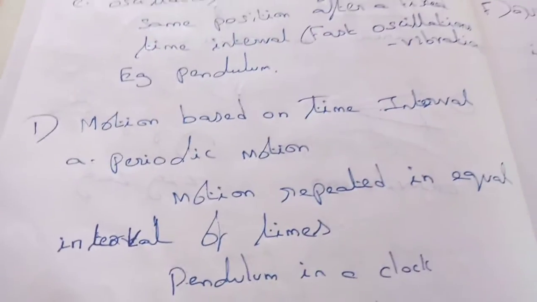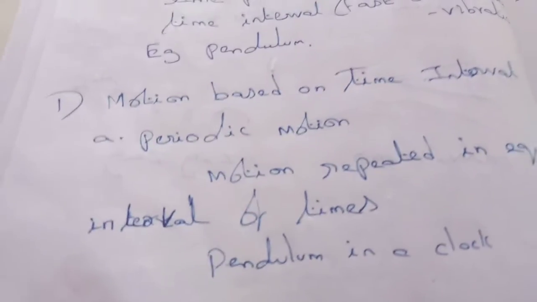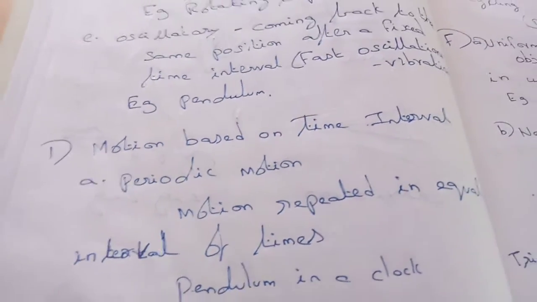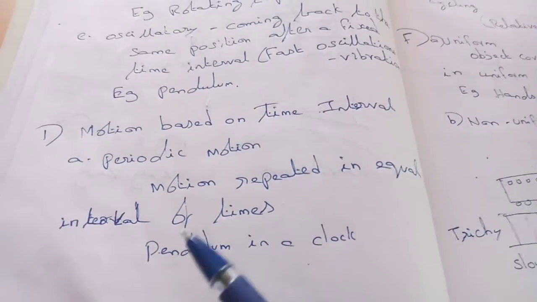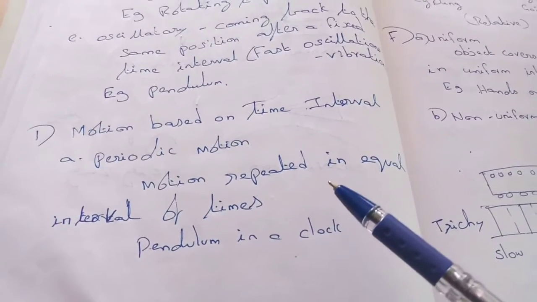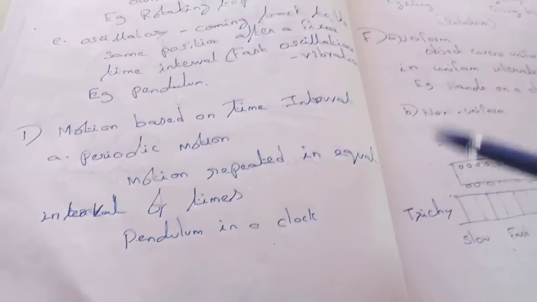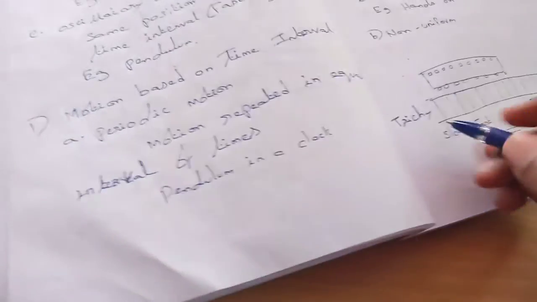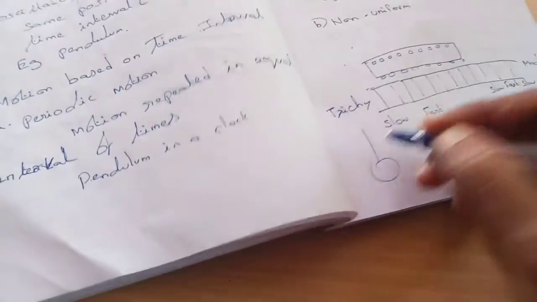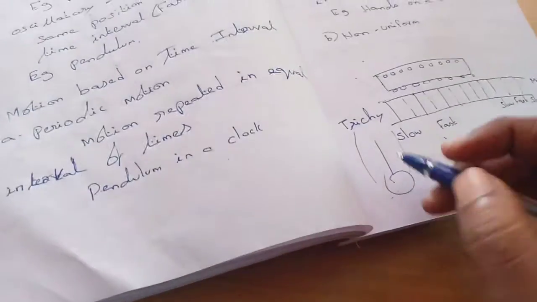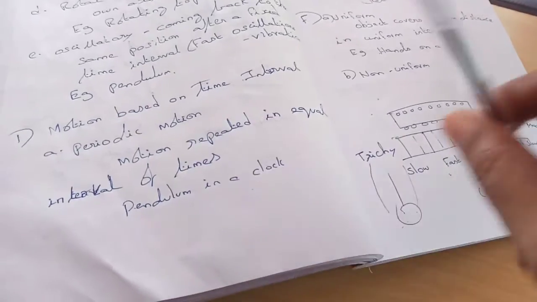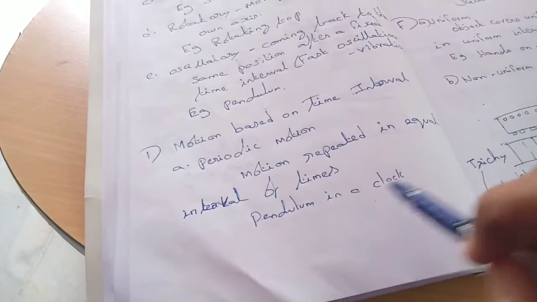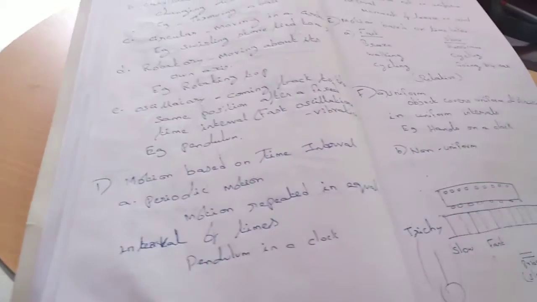Next, motion based on time interval. 2 types of motions are there. One is periodic motion, another one is non-periodic motion. Periodic means motion repeated in equal intervals of time. For example, the pendulum in a clock. In the clock, a circular weight will be hanging, and it will move from here to there like this. That is an example of periodic motion.